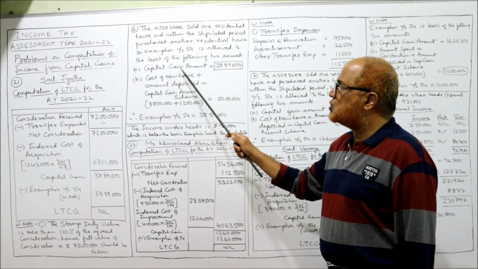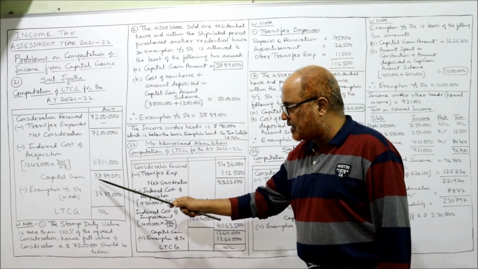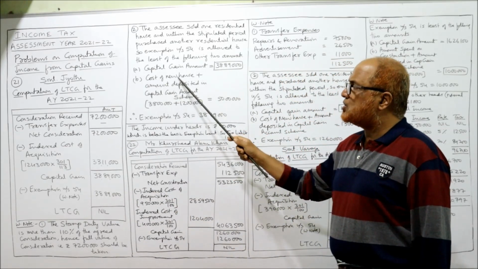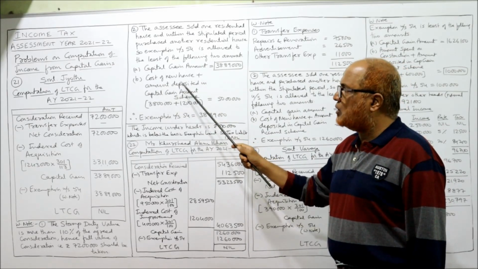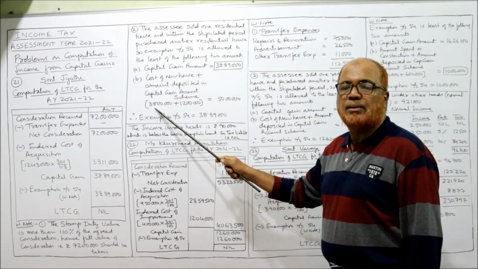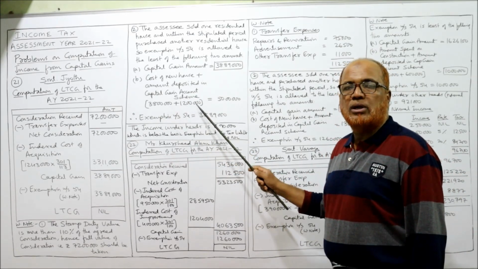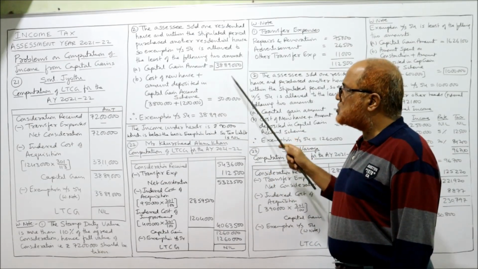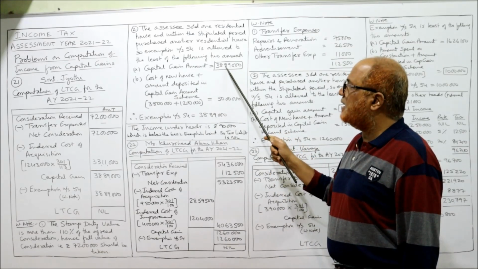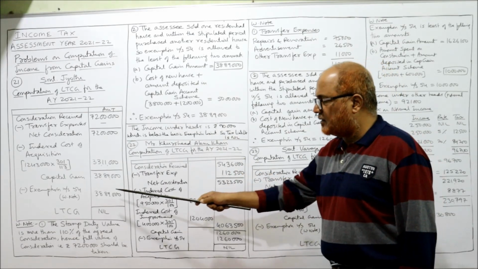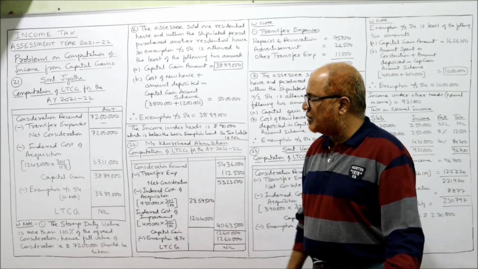The first one, actual capital gain amount. How much is the capital gain amount? 38,89,000. Second, cost of new house plus amount deposited in capital gain account scheme. The cost of the new house given in the problem is 38 lakh and amount deposited 12 lakh. So total 50 lakh. The least of these two is 38,89,000. So therefore exemption under section 54 is 38,89,000. That's all.